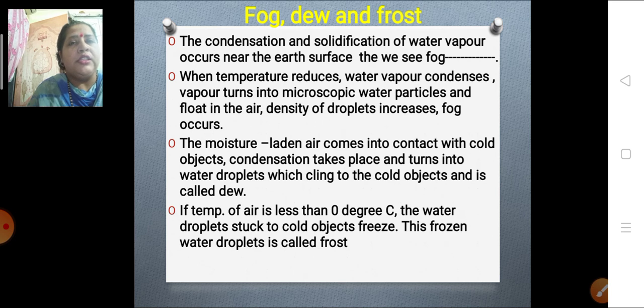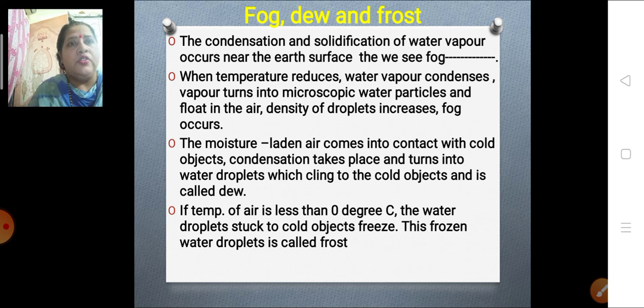Now these dew drops, in places where the temperature is below 0 degrees, that is very low temperature, when it is falling to less than 0 degrees Celsius, in such places these dew drops freeze, and these frozen water droplets are called frost. What is it called? Frost.